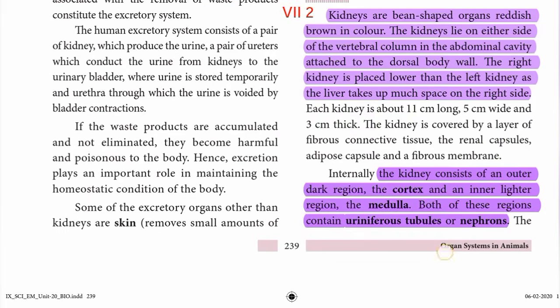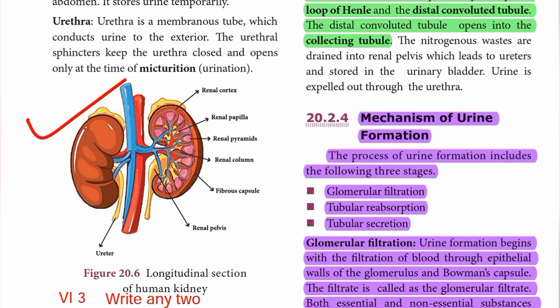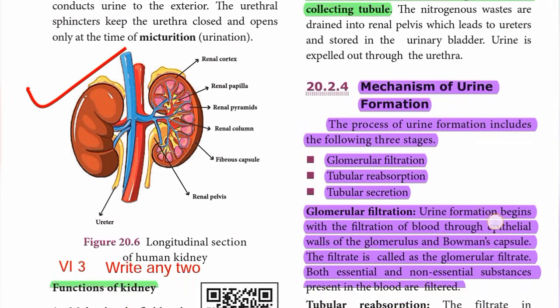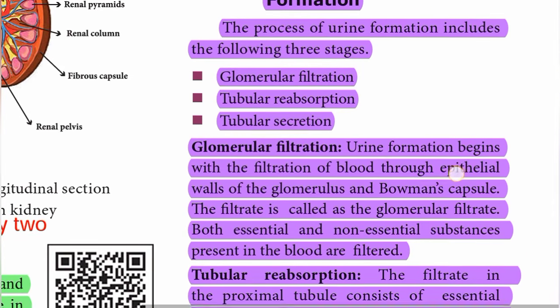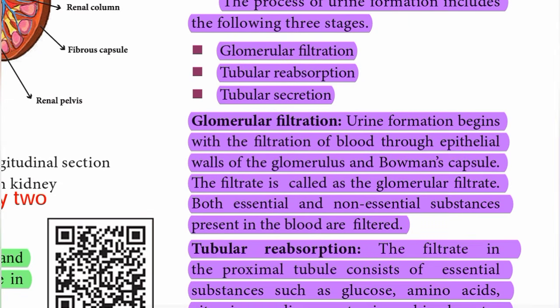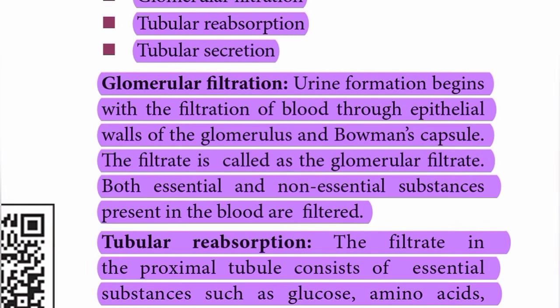After writing up to here, next draw this drawing. Next, write mechanism of urine formation. The process of urine formation includes glomerular filtration, tubular reabsorption, tubular secretion. First, glomerular filtration. Urine formation begins with the filtration of blood through epithelial walls of the glomerulus and Bowman's capsule. The filtrate is called as the glomerular filtrate.